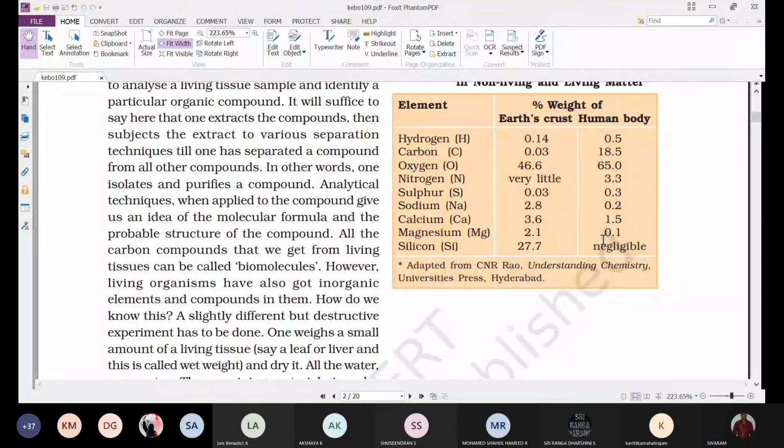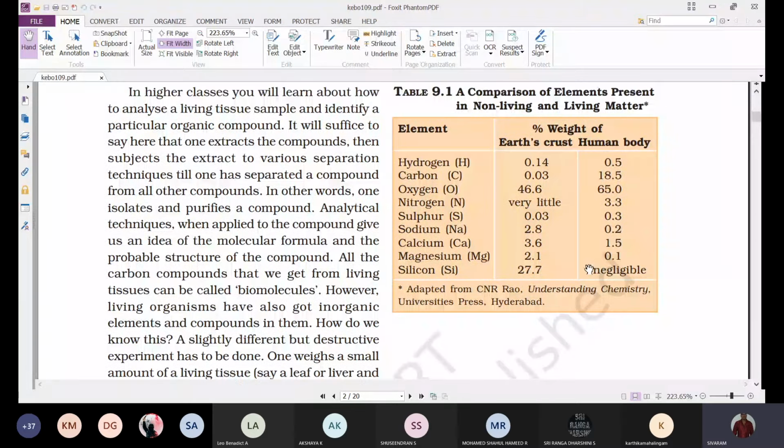So we can observe that the elements remain similar, but their concentration varies from the earth's crust to the human body or living organisms. That is what we can understand from this table. If you want to analyze the elements present in living organisms, the concept of how to analyze the chemical composition of a living organism will be studied in the higher classes.